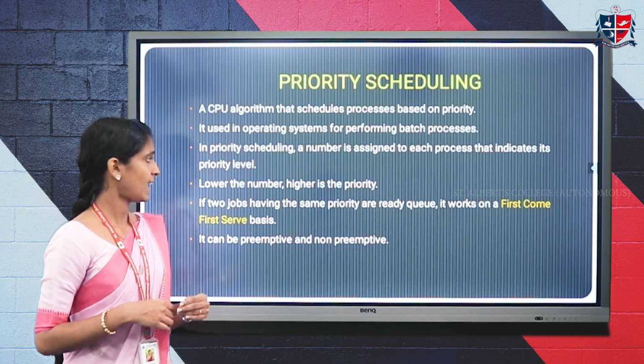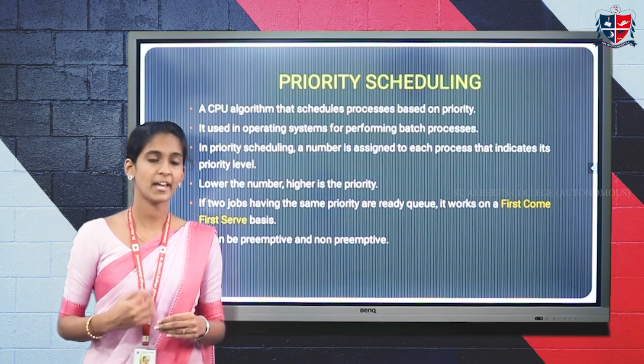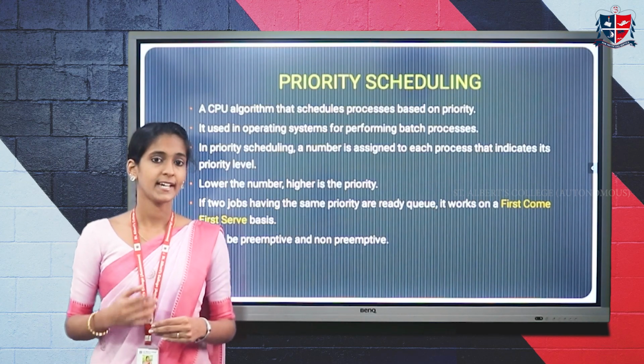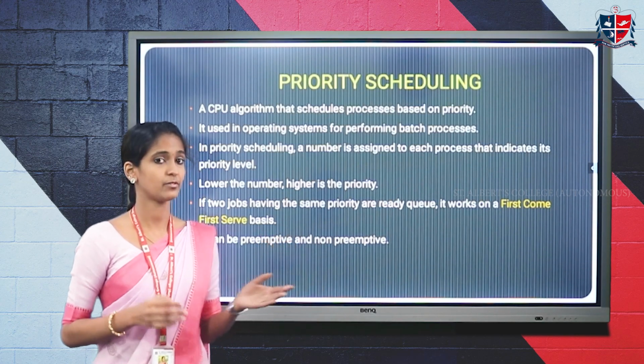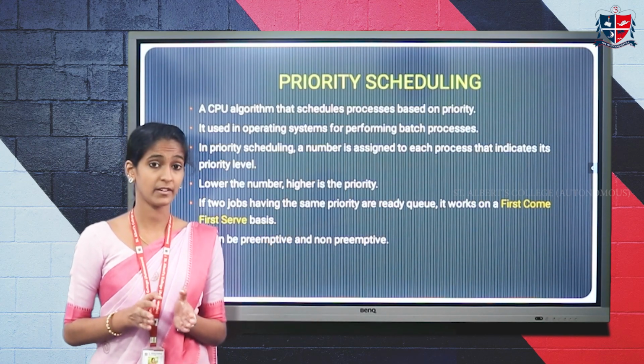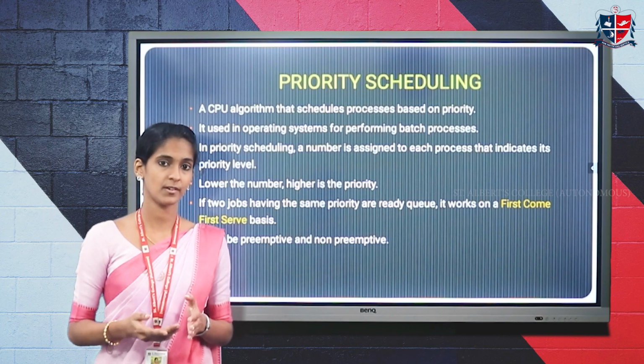If different processes have the same priority, we perform them in FCFS order. Whichever process comes first will be executed first.